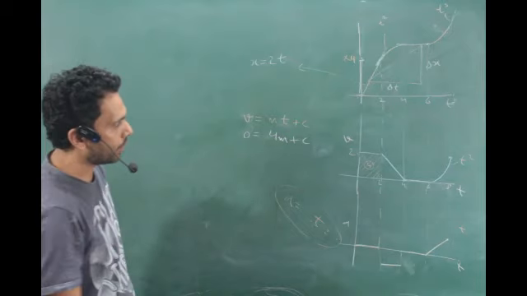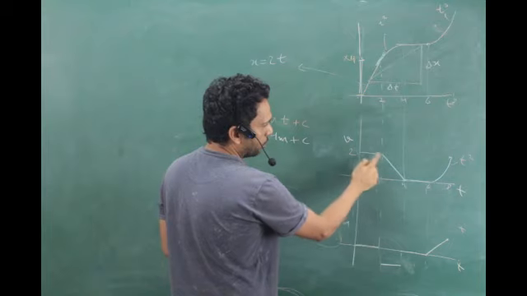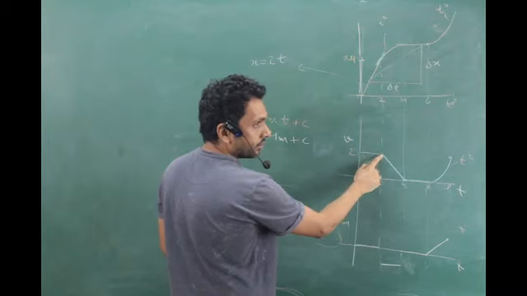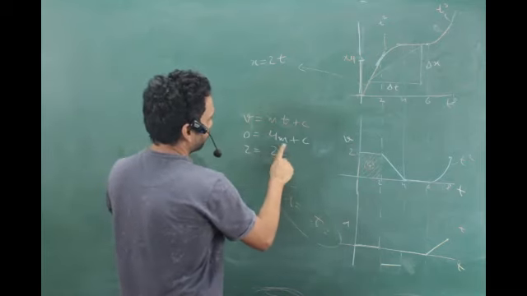Any other point I can put? I can put this point. What is that point? T is equal to 2, V is equal to 2, right? Yes, sir. So V is equal to 2 when T is equal to 2.